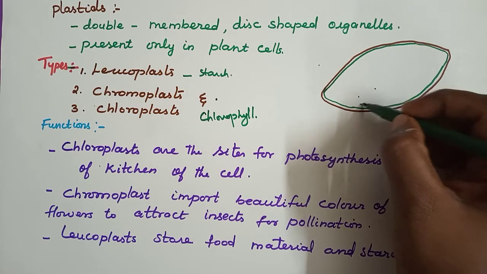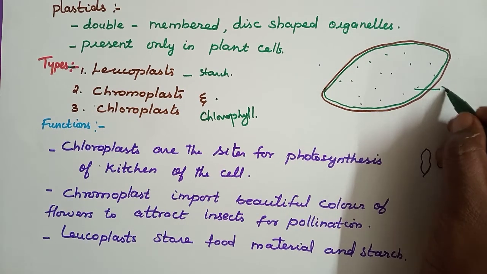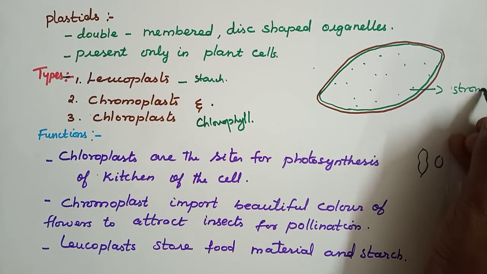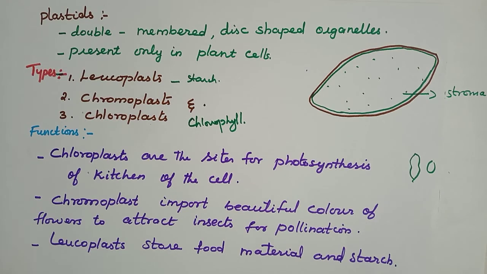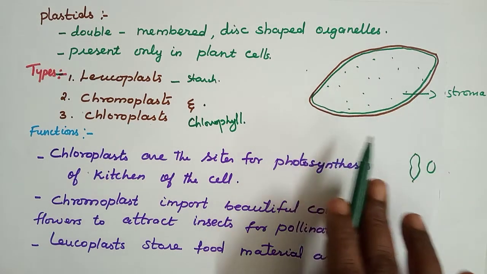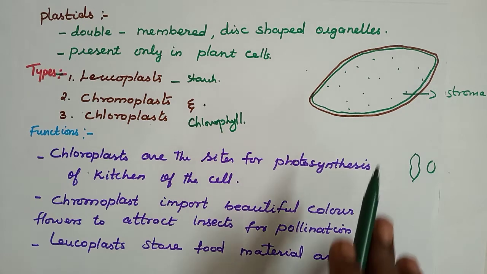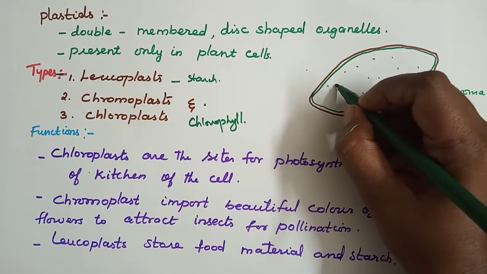The colorless fluid present inside the plastids is called stroma. And a membrane system is called grana, singular granum. Grana means, so here.